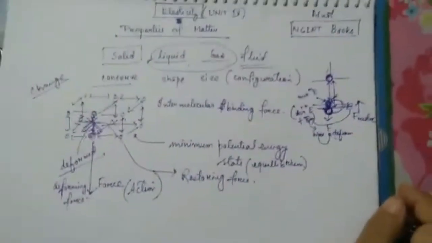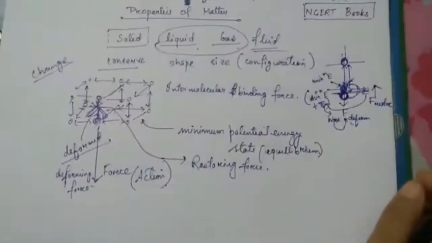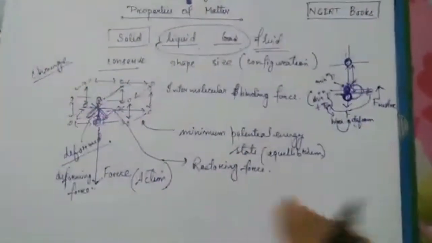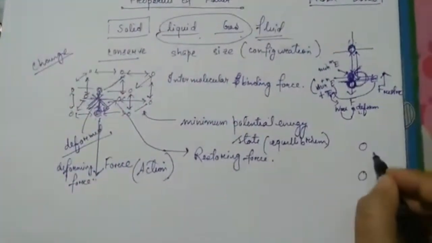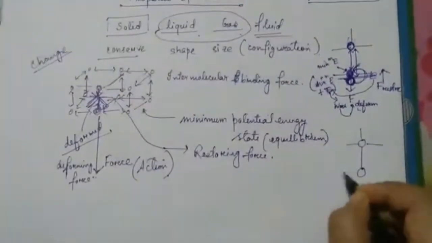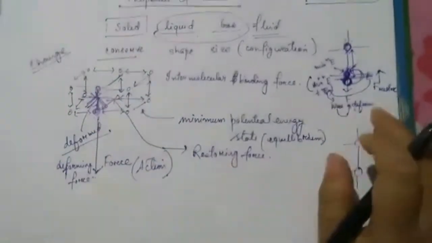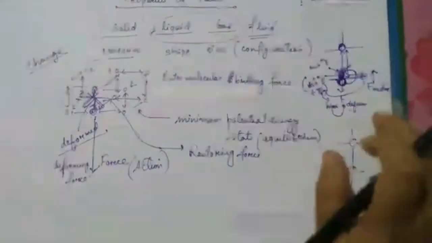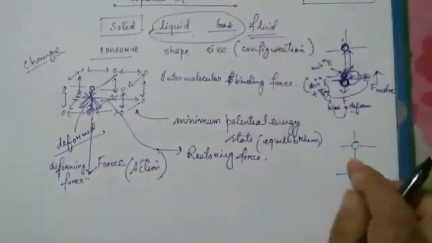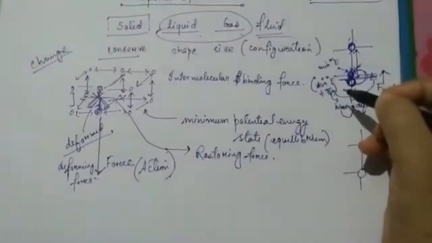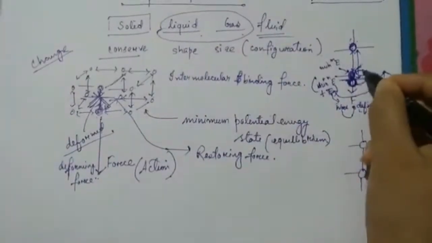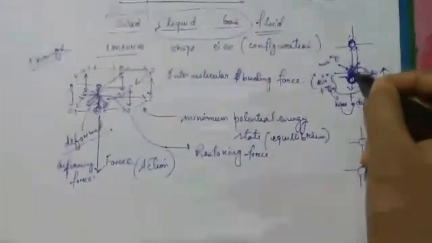Now suppose that this is a molecule, and they are attached to other things. Suppose that the deforming force is exactly equal to the restoring force. Then what will happen? The molecule will go back exactly to its initial position.